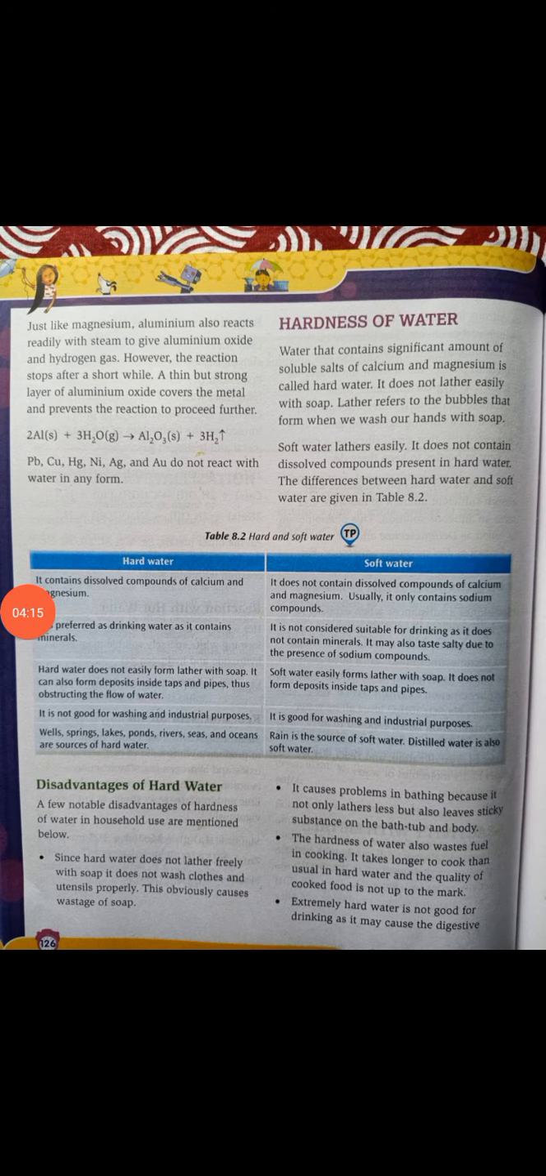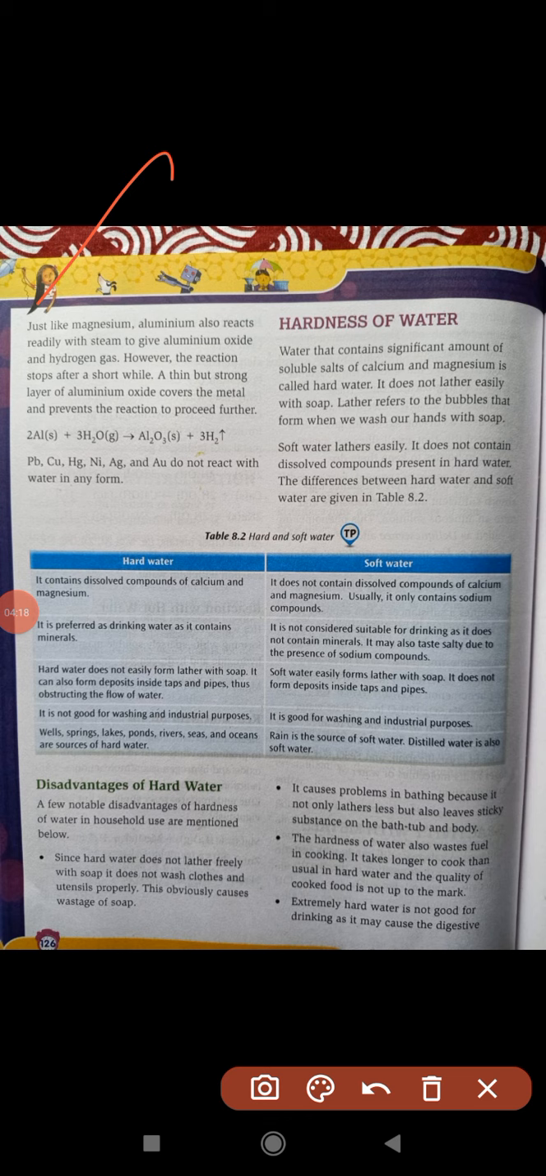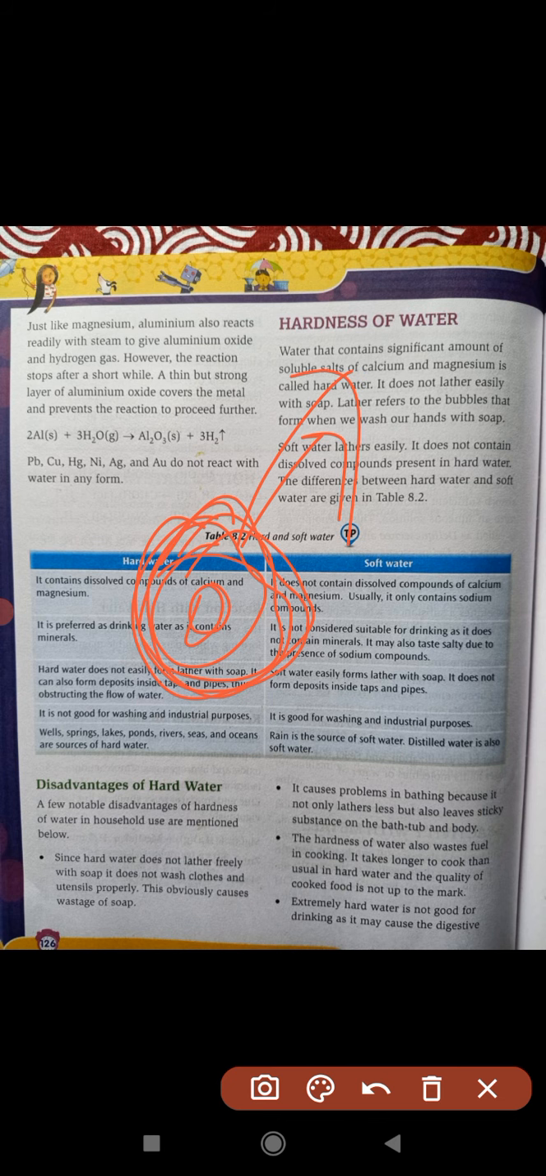On the next page, just like magnesium, aluminium also reacts readily with steam, forming aluminium oxide and hydrogen gas. This reaction is important. However, the reaction stops after a short while. A thin but strong layer of aluminium oxide covers the metal and prevents the reaction from proceeding further, because the outer layer reacts with water first and the inner metal stays protected.